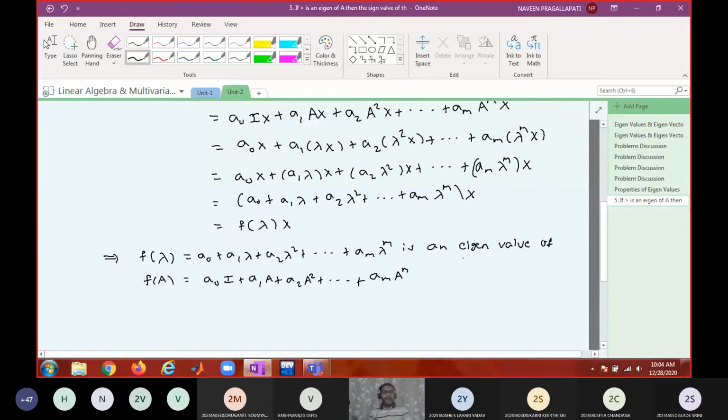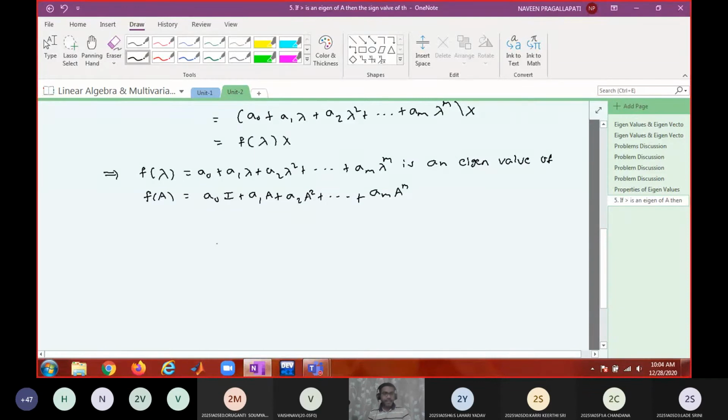That's it. Something like, if lambda is an eigenvalue of A, then what will be the eigenvalue of A square minus 2A plus 3I?